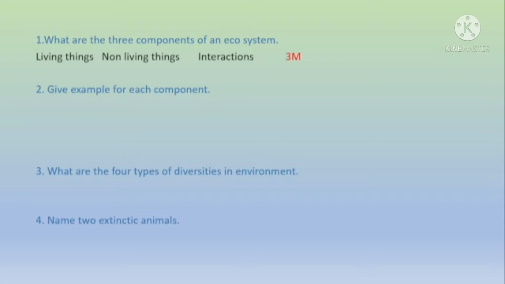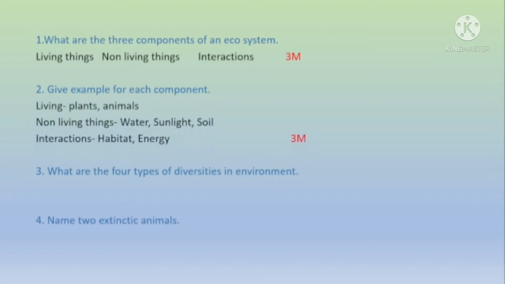Question number 2. Give an example for each component. Ecosystems have plants and different types of animals as living things. Microorganisms also belong to this group.